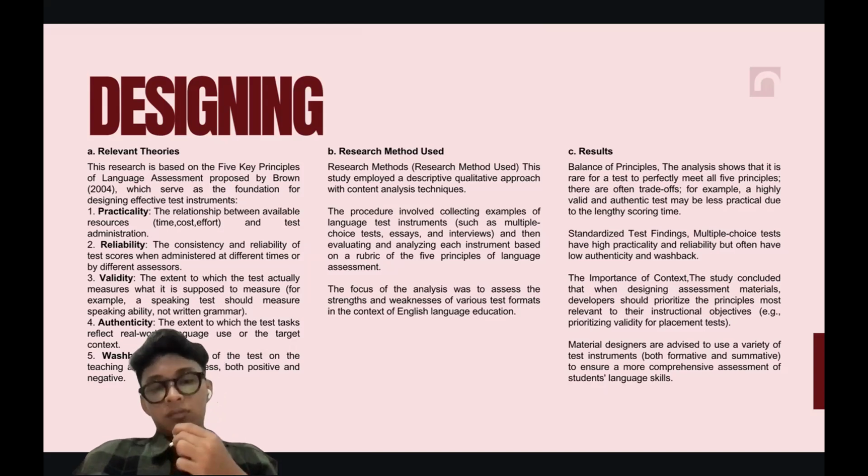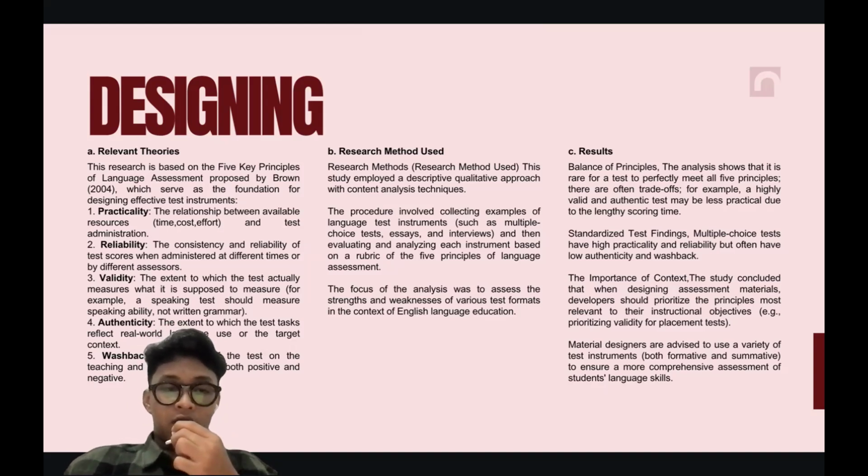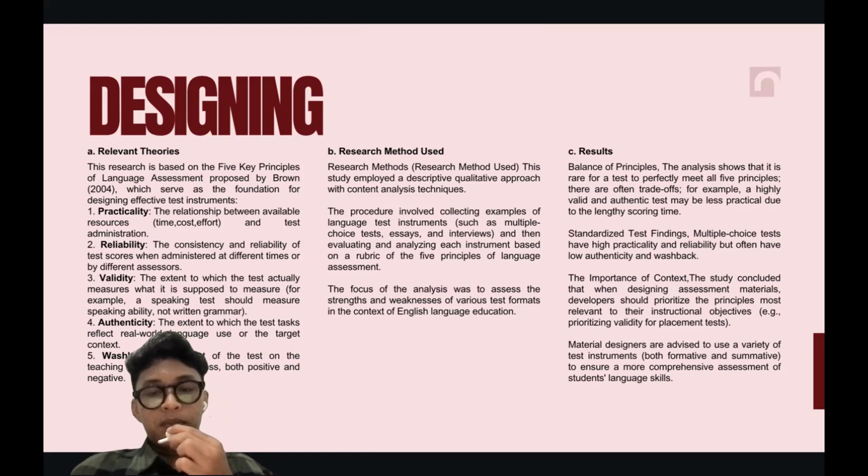And then the research method for this research: the study employs a descriptive qualitative approach with content analysis technique. The procedure involves collecting examples of language test instruments such as multiple choice tests, essays, and interviews, and then evaluating and analyzing each instrument based on a rubric of the five principles of language assessment.